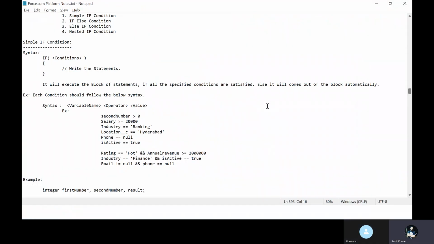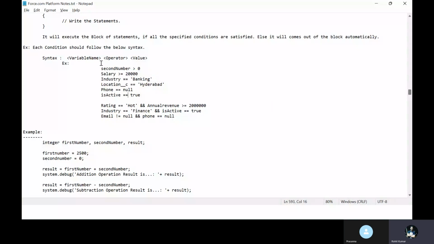Okay, fine. So let me show you another example. You can do any example as you want. Let's say this is a simple example: second number is greater than 0, salary is greater than 20,000, industry banking, as we already did with the comparison operator, and location like that. Phone number is null, true, and also you can combine with the help of the AND operator. We already did these things, so you can also try them.